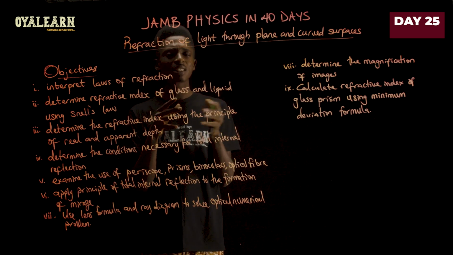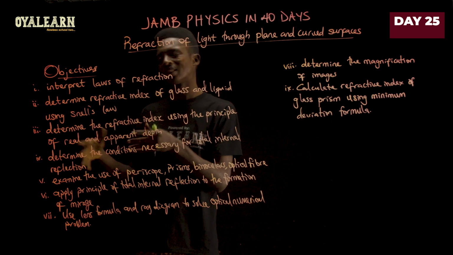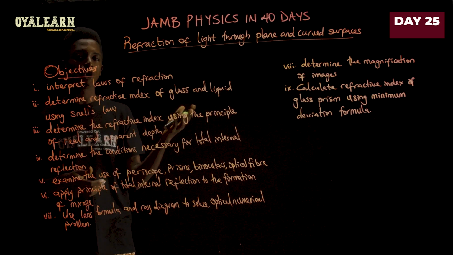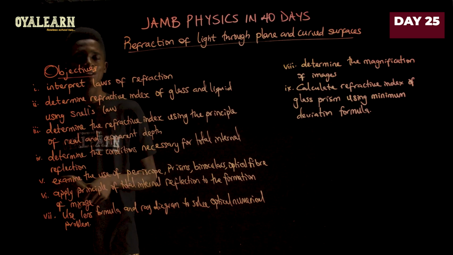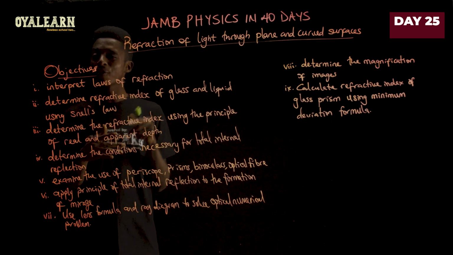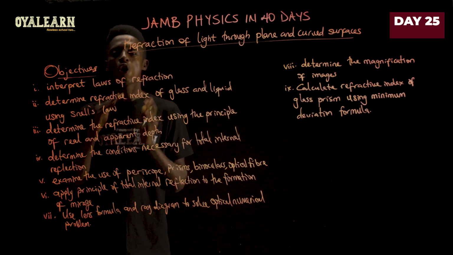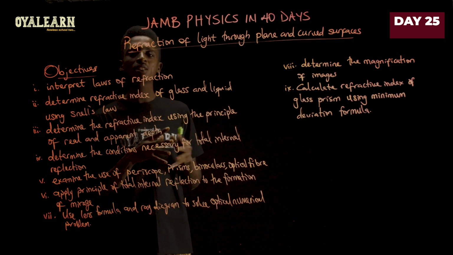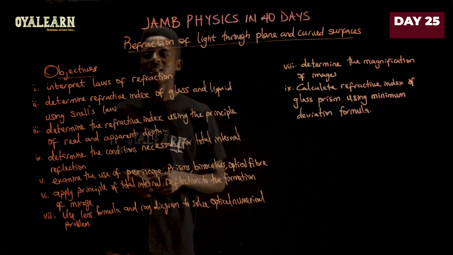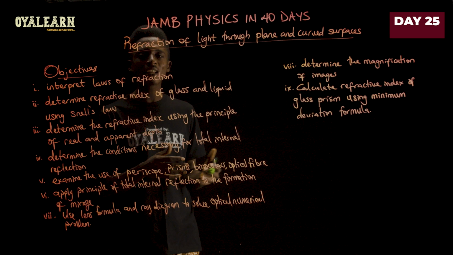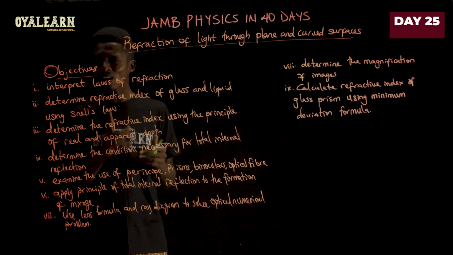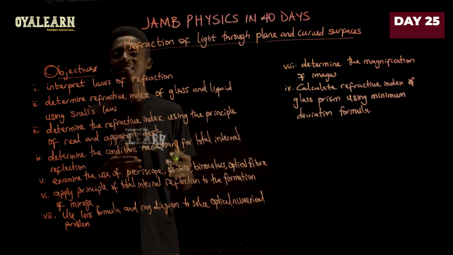As far as this topic goes, what JAMB expects of every candidate is listed here in the objectives. They expect that every candidate should be able to interpret the laws of refraction, and there are two laws for refraction. The first one states that the incident ray, the normal and the refracted ray at the point of incidence all lie on the same plane. The second statement is Snell's law, and it says that the ratio of the sine of the angle of incidence to the sine of the angle of refraction is a constant, and that constant is known as the refractive index.